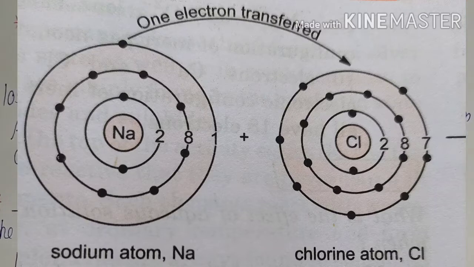Similarly, chlorine has 7 electrons in its valence shell, the outermost shell, and it needs 1 electron so that the outermost shell gets 8 electrons and obeys the octet rule. So it gains 1 electron, and the charge on chlorine is negative.